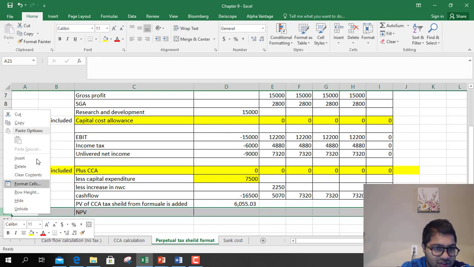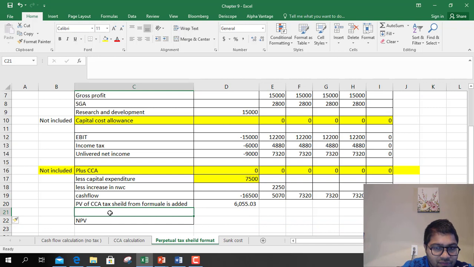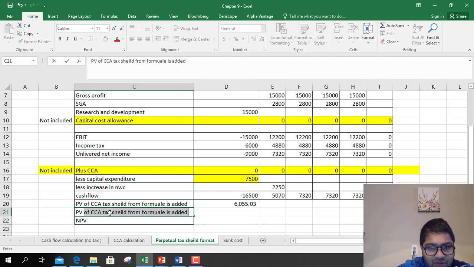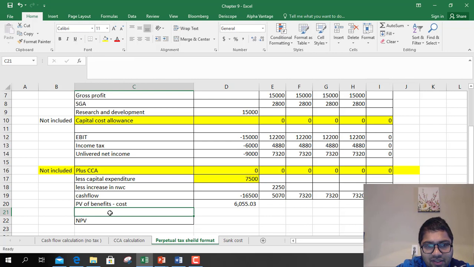We have to add one more step, because in this whole calculation you also got the present value. So this was NPV, or the present value of benefits minus cost.